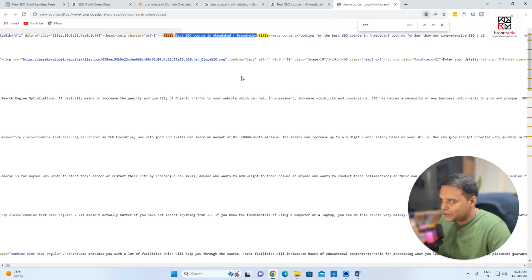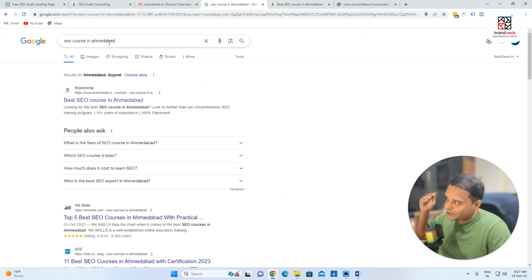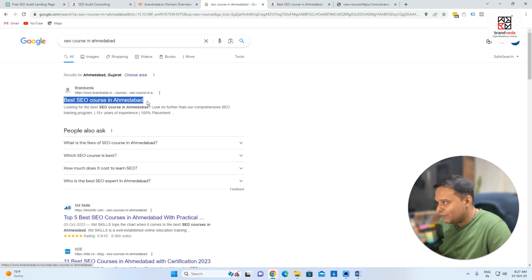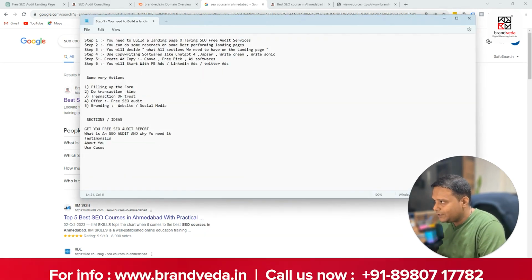This is known as the page title. Your CTR depends upon the page title. So what is CTR? Let's say, for example, 100 people are searching this word, and they will be seeing Brand Weather on the first page, on the first result, and 100 times my link will be displayed. So I'm going to say, okay, impression is 100. This is not bad.